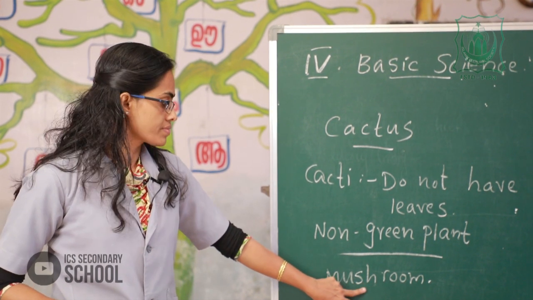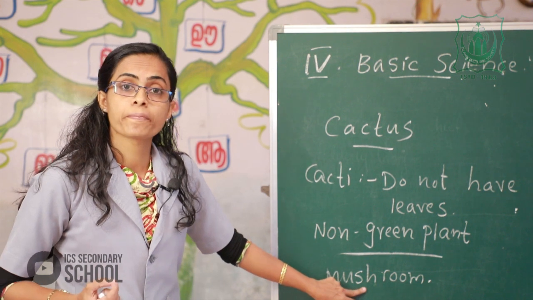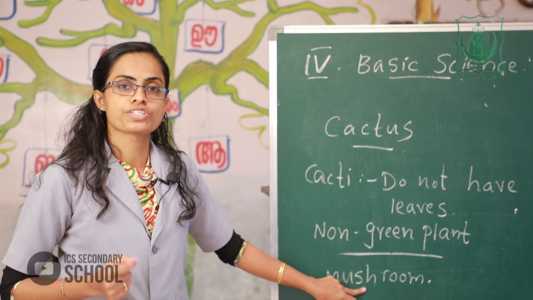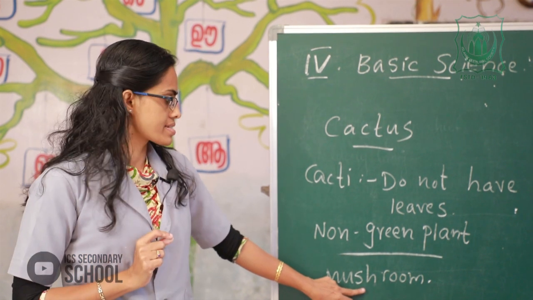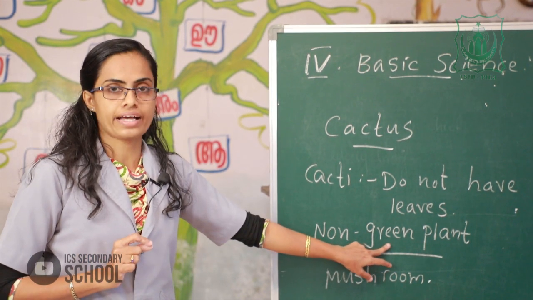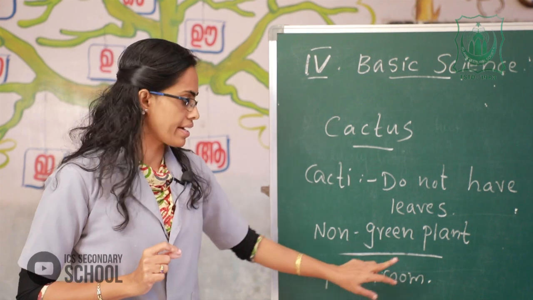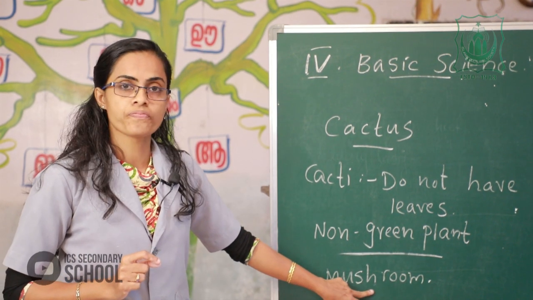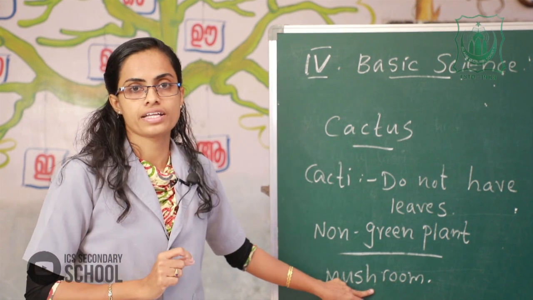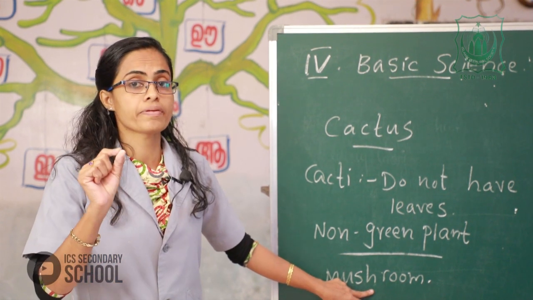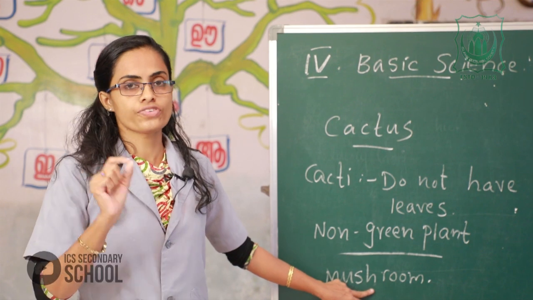Please listen. It grows on dead plants and animals. Non-green plant, for example mushroom, grows on dead plants and animals. Do all of you understand?